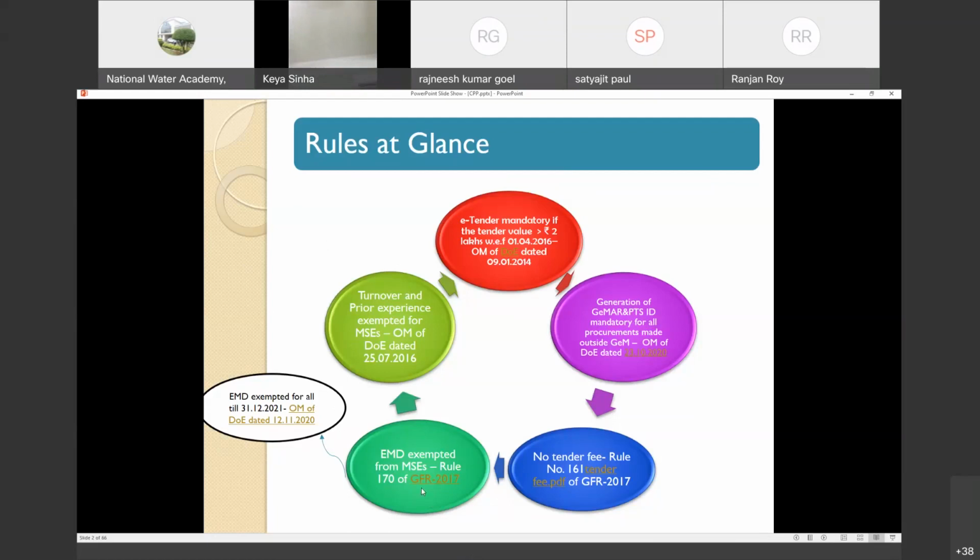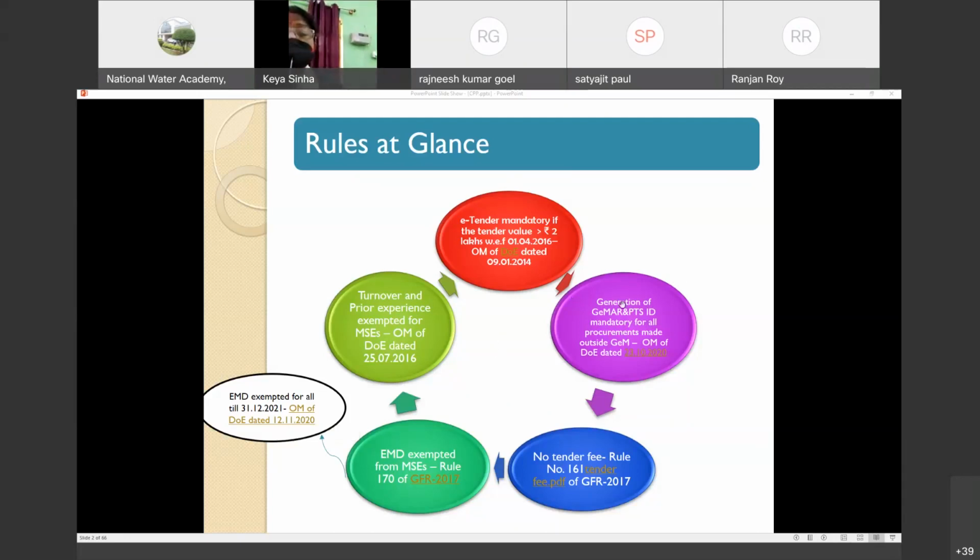And of course, there is one more OM which has come up very recently, that means 12th November 2020. Of course, this OM has come up in Corona time. As per this OM, EMD is exempted for all the bidders till 31st December 2020. That also you can see.